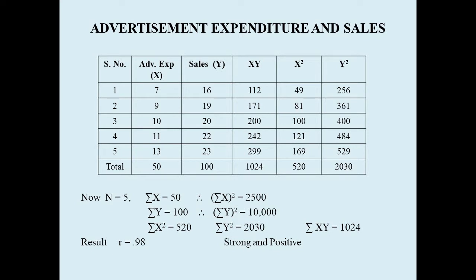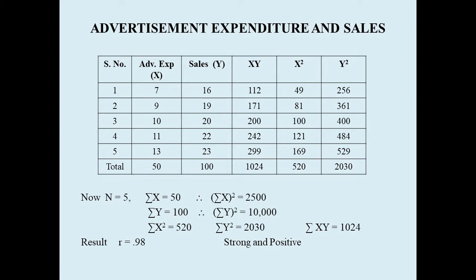Between advertisement expenditure and sales: how does advertisement expenditure influence sales of a company? The data is given, advertisement expenditure ranging from 7, 9, 10, like that, 11, 13, and corresponding sales are presented in the next column. So advertisement expenditure we are calling X, and sales we are denoting by Y. Both are moving in the same direction. As advertisement expenditure is increasing, sales also are increasing. So we expect a positive correlation, but we want to know how strong the correlation is.